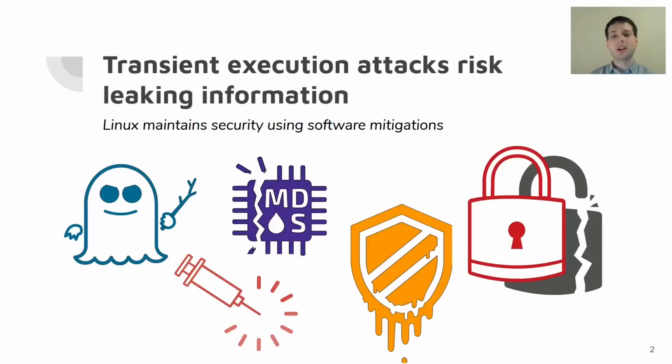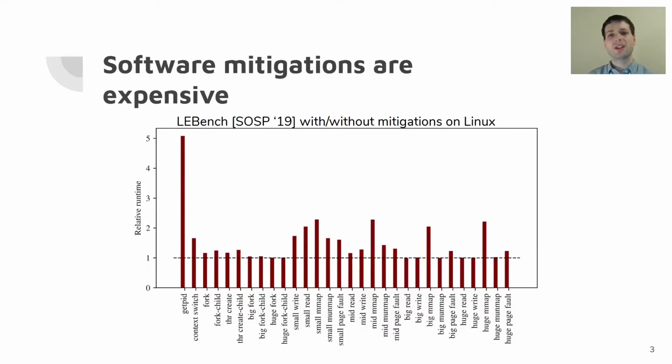Transient execution attacks, like Meltdown, Spectre, MDS, and so forth, leak information across isolation domains. To maintain security on processors that are vulnerable to these attacks, operating systems use software mitigations. Unfortunately, software mitigations can be quite expensive.